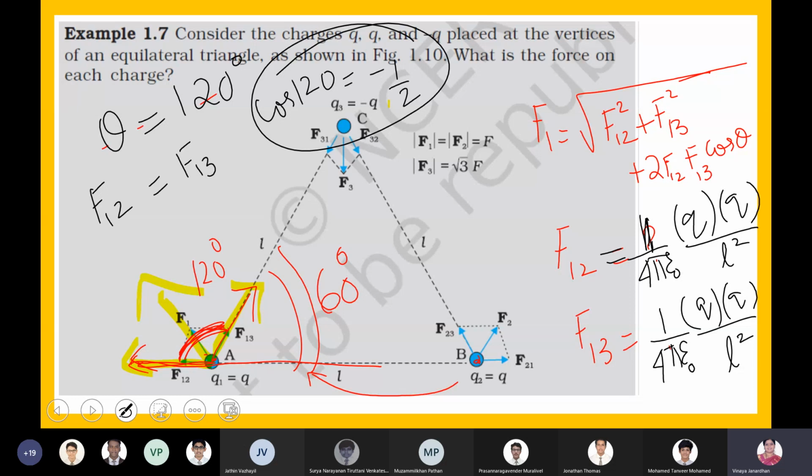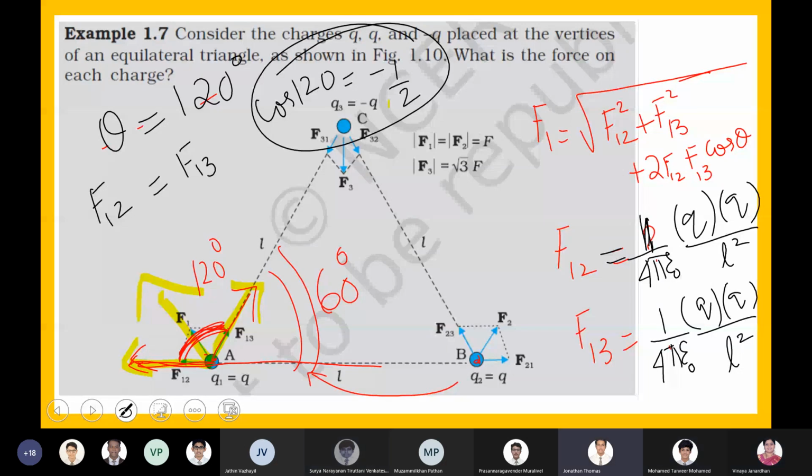Boys, this is a worked out numerical in your textbook, right? Should I proceed? The rest of the part, will you look into your textbook and learn, and do it as homework?